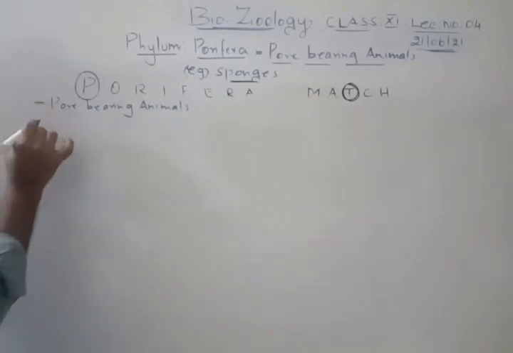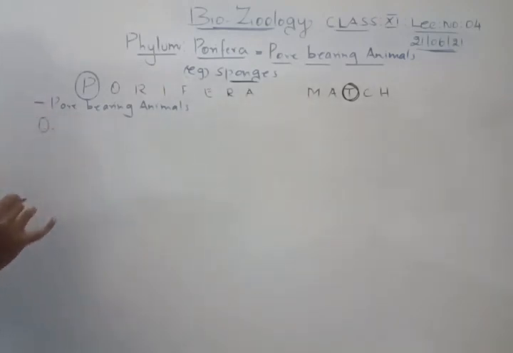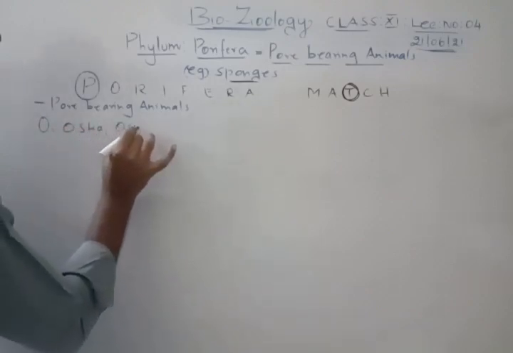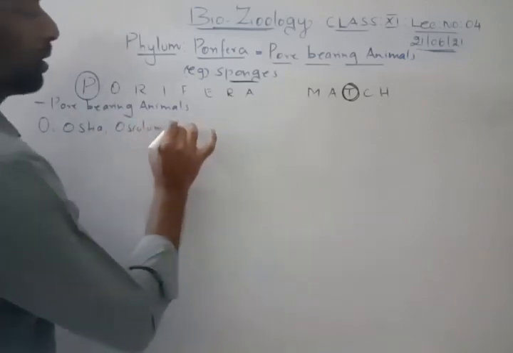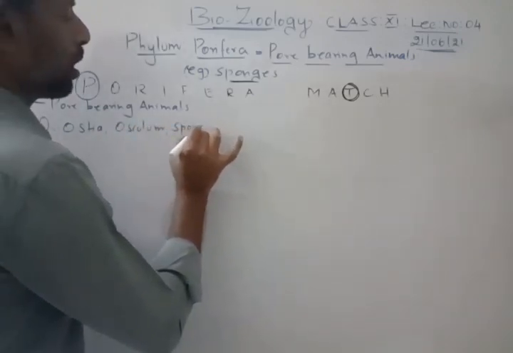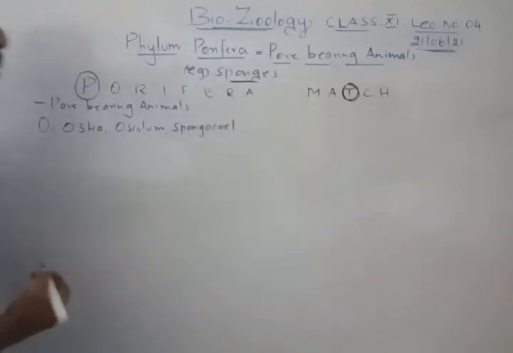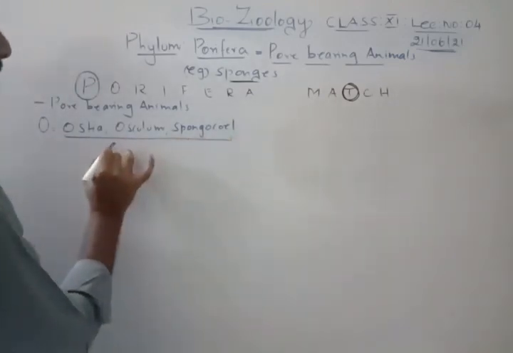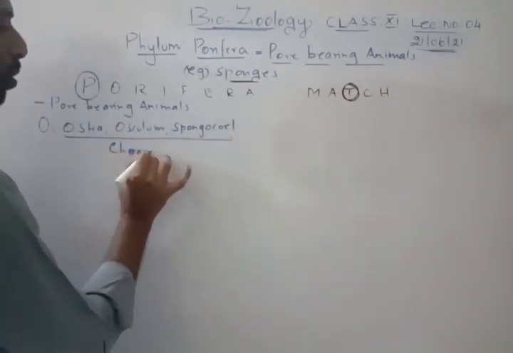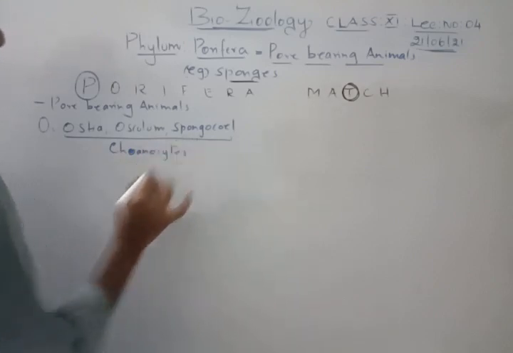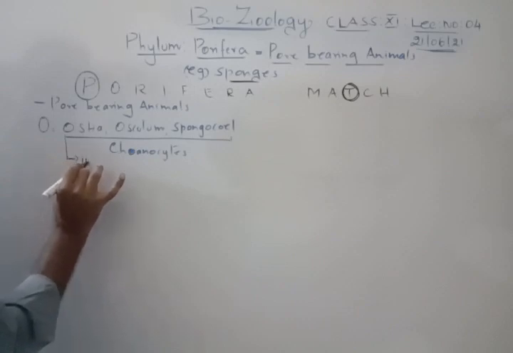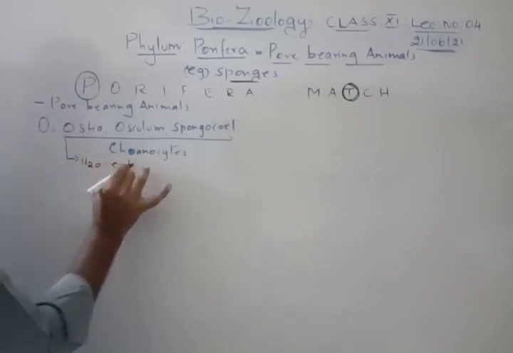And the second letter is O. O stands for ostia, osculum. Then you also remember spongocele. Everything is interconnected with a cell called conocytes. What is the role of the ostia? Through the ostia, water will be entering into the sponge.